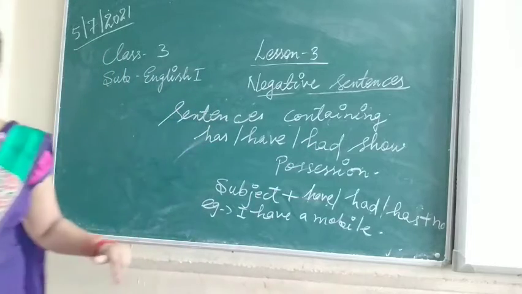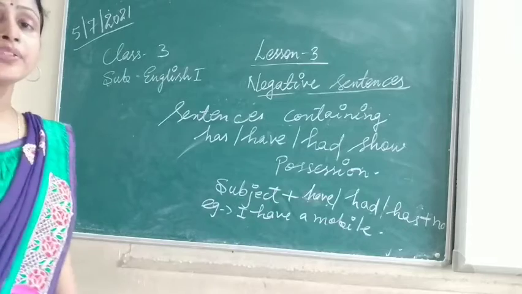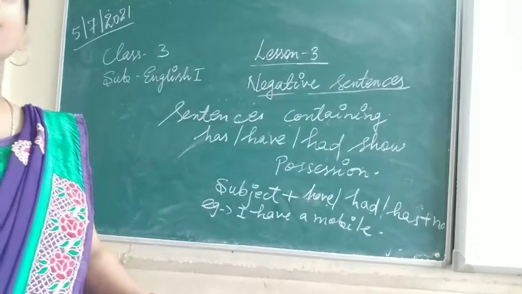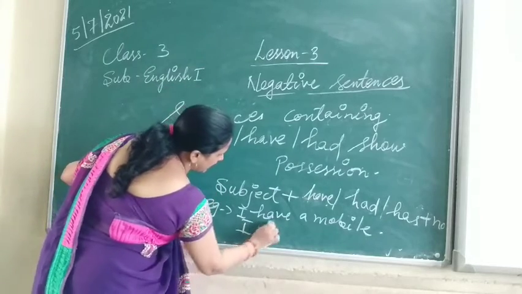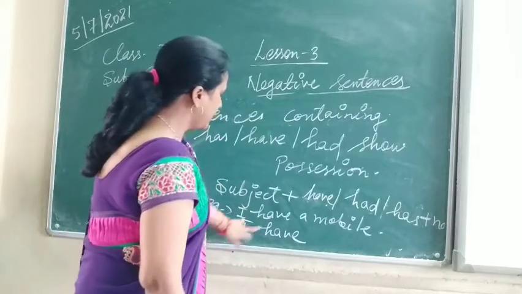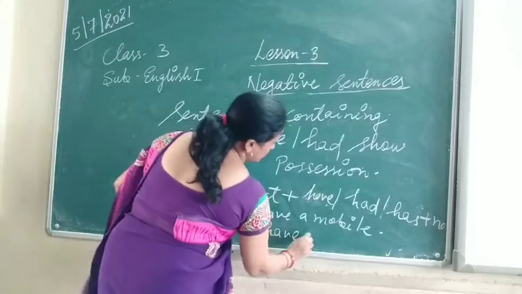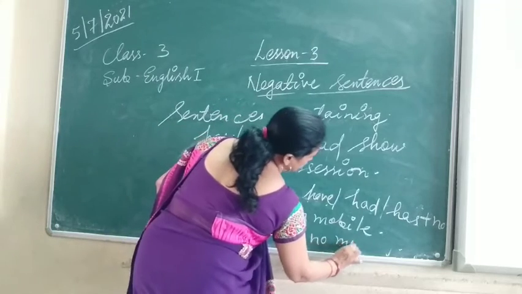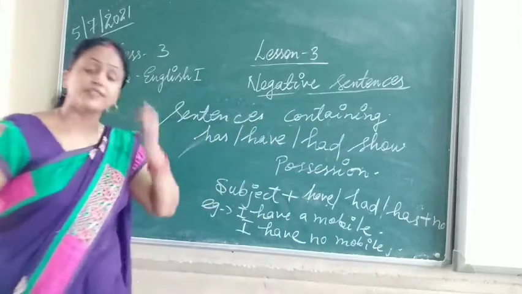So when you change it into a negative sentence, what do you have to do? I have no mobile. I is the subject, I have, and after that, no mobile.